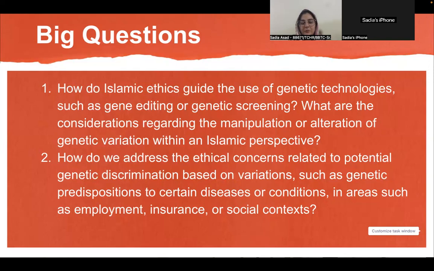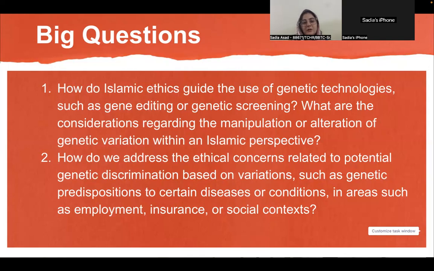So by applying such a technique, we can save, or try to help, such individuals who might otherwise suffer in their life. And these techniques are also used in the agriculture field, for example, to increase the yield of certain crops. And genetic screening or gene editing is also used for research purposes to bring solutions to the big problems. So this is the role of science related to gene editing or genetic screening.